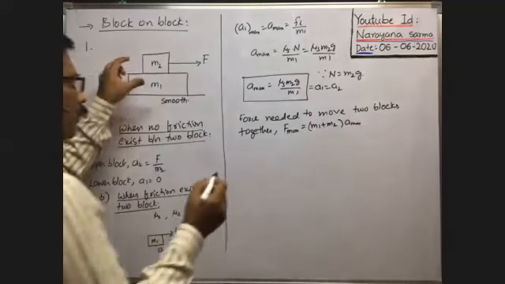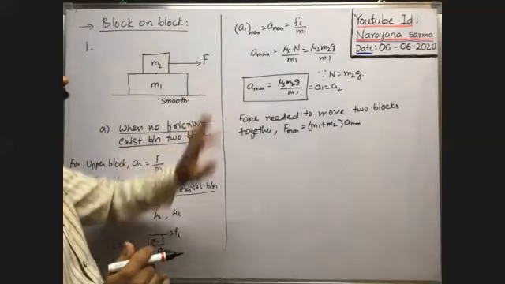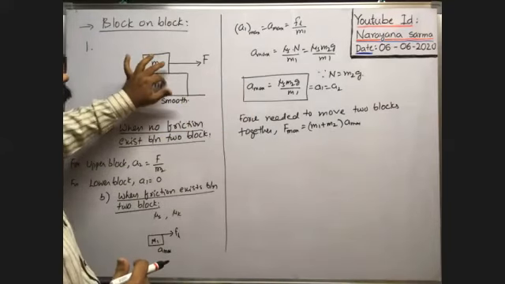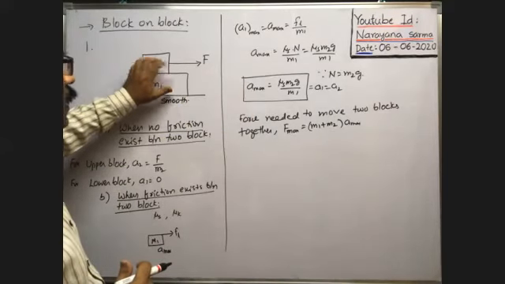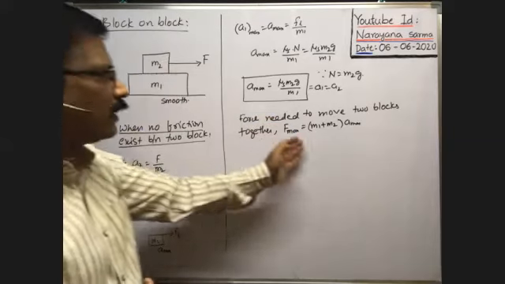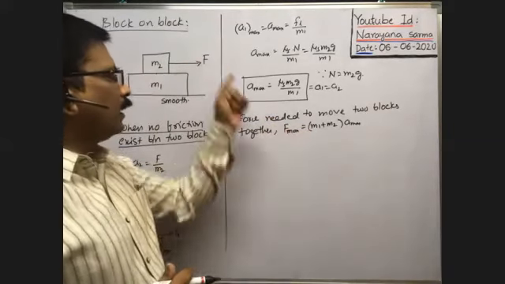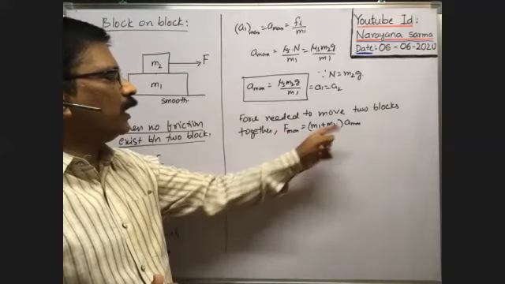Because both blocks move together with the maximum acceleration of this one. Whenever the limiting friction exists here, both blocks move together only. In that case, the maximum force applied on the upper block is equal to M1 plus M2 into A max.